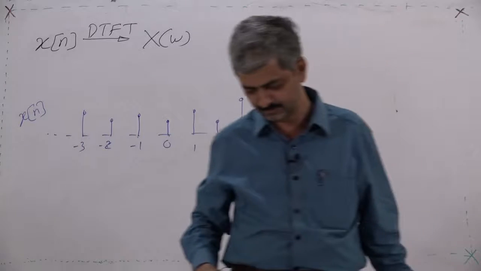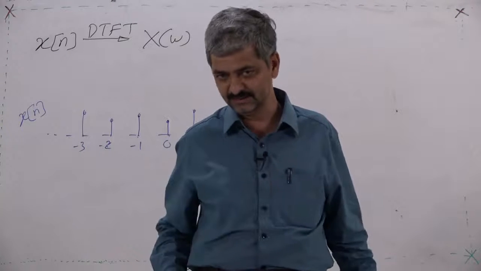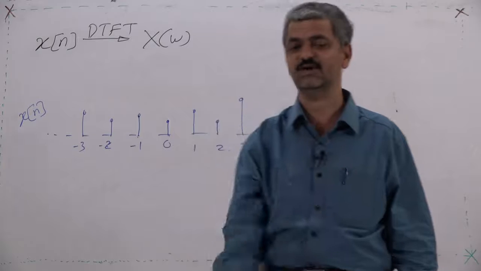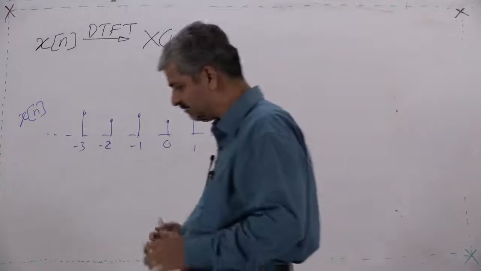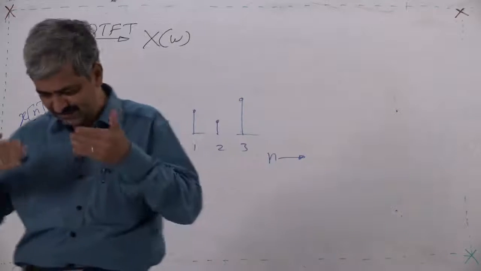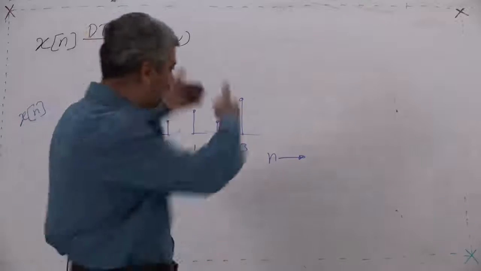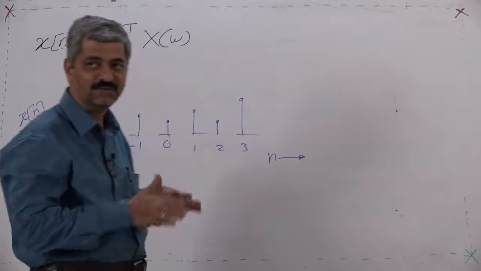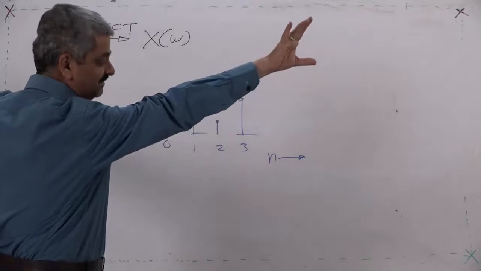Suppose you have a magical goggle. When I say magical, everything is included there. When you put that goggle before your eyes, that goggle will capture all values of x[n] for all n.